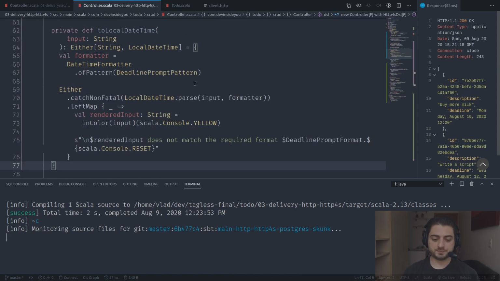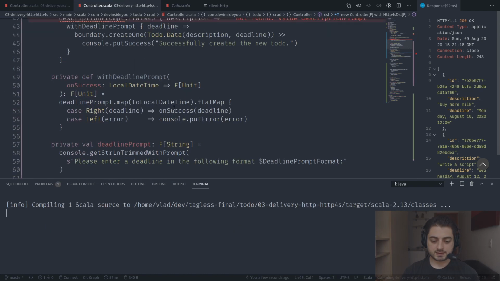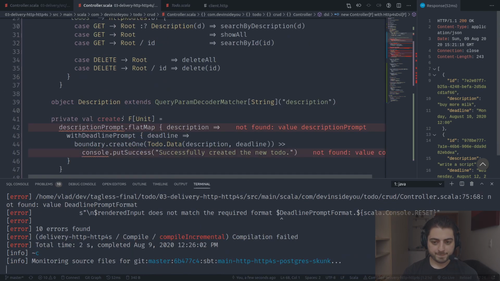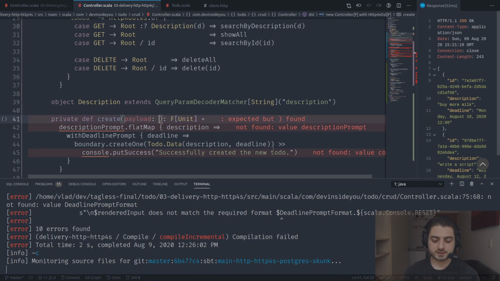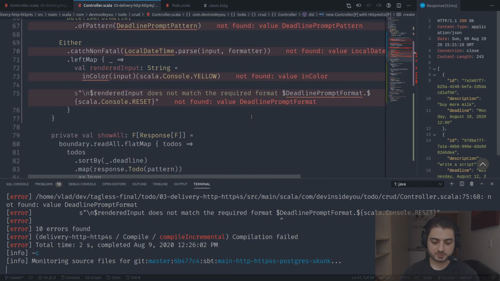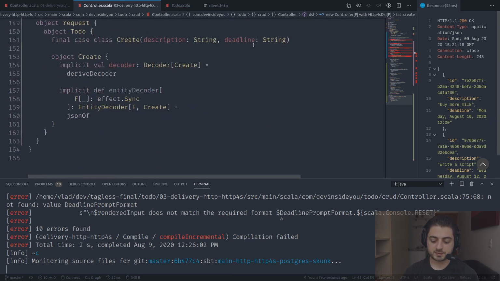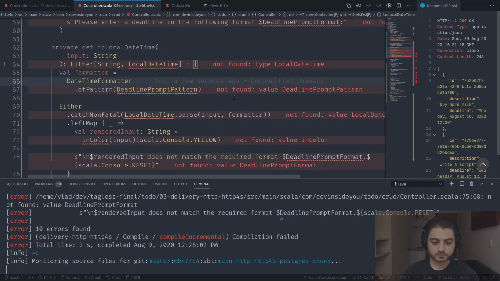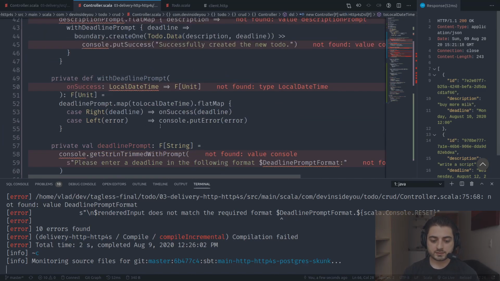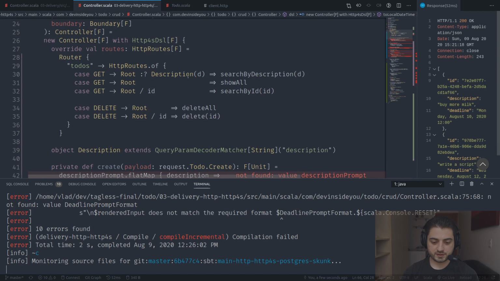Paste them all over here. Okay, let's save it. Create, like this. Great. So it's going to be a def now, right? It's going to receive a payload, which is going to be a request to do create. You know, it's the one that we created just a couple of minutes ago, this case class down there, this one, description and deadline. Okay, so it's going to get it, and therefore we can maybe go and finish the route.